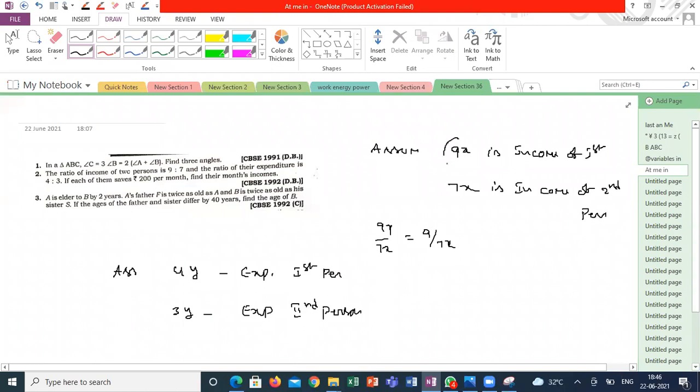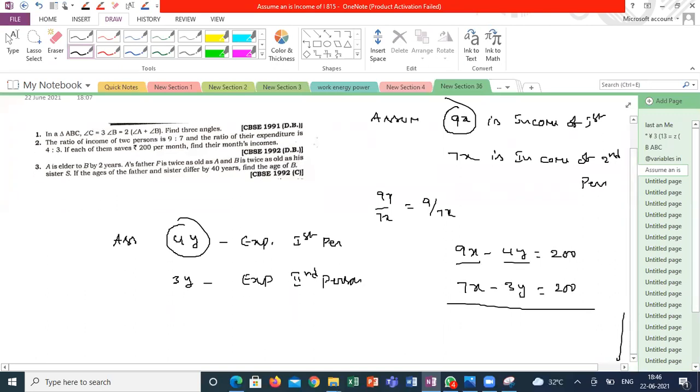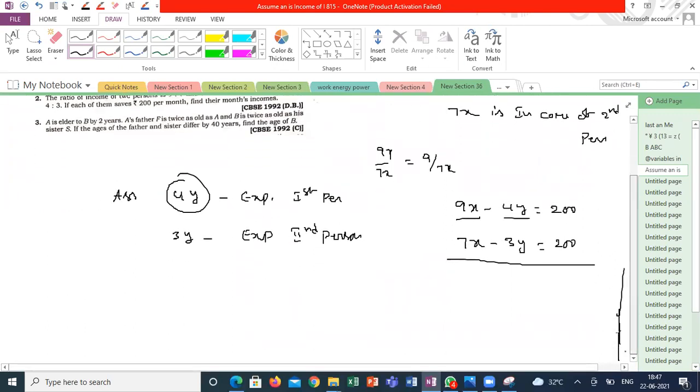So this is the income of the first person and this is the expenditure of the first person. So 9x minus 4y is equal to 200. This is income, this is his expenses. And the income of the second person is 7x, the expenditure of the second person is 3y. Here x, y are the common ratios of their incomes and expenditures. It is not the incomes of the persons. It is the common ratios. Once you get the x value, then you will get it easily. I need the x value, so I am eliminating y straight away. I don't want the y value because he is asking only the income.